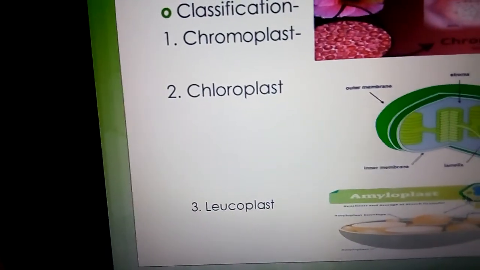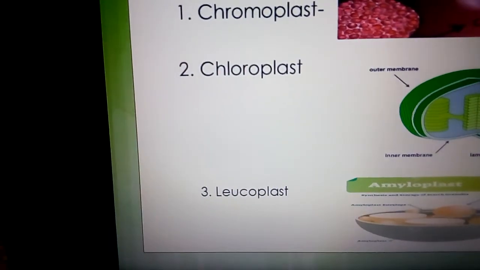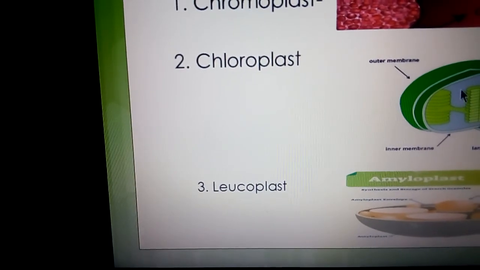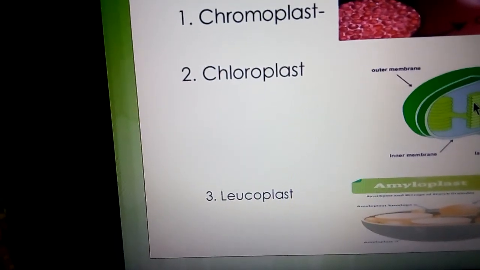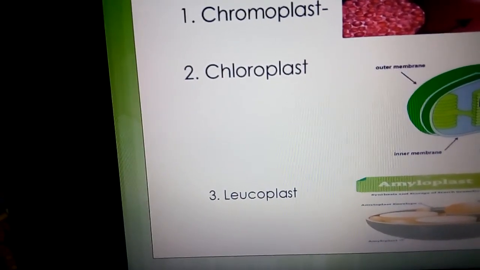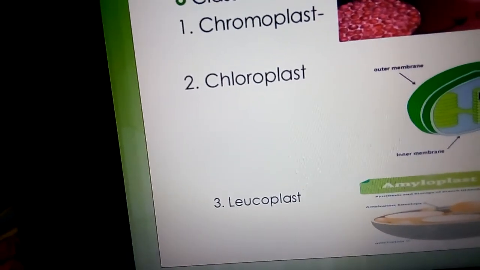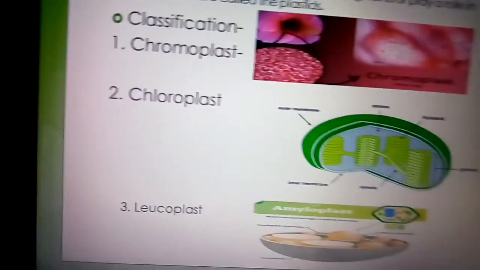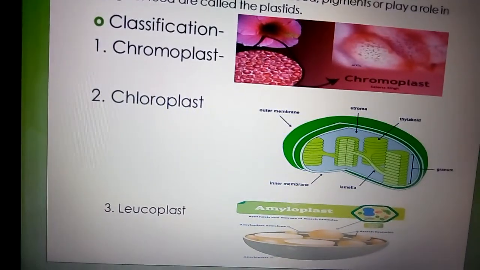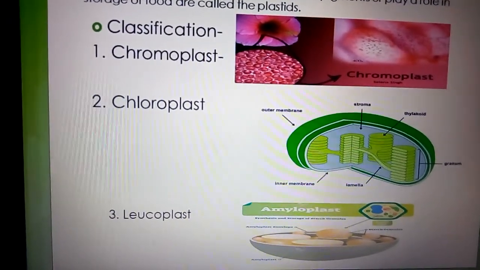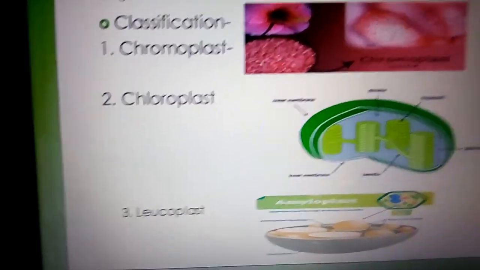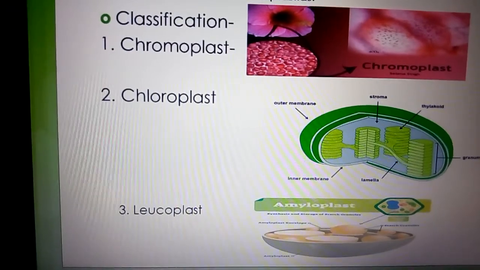This space is filled with an opaque proteinaceous liquid which is a colloidal solution. Within it, various types of starch, proteins, oil droplets, DNA, RNA, vitamins, enzymes and minerals like magnesium, iron, copper, manganese, zinc, etc. are present.